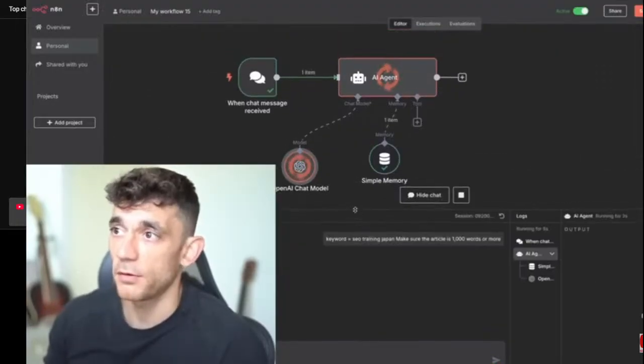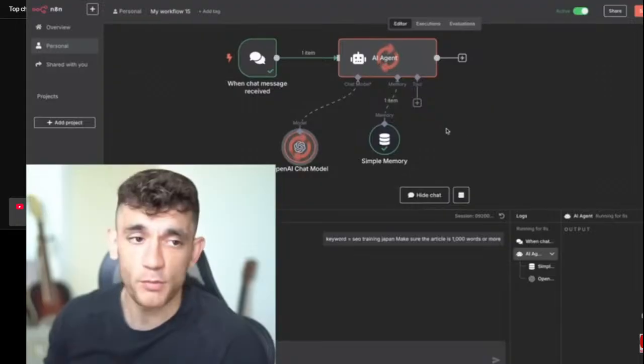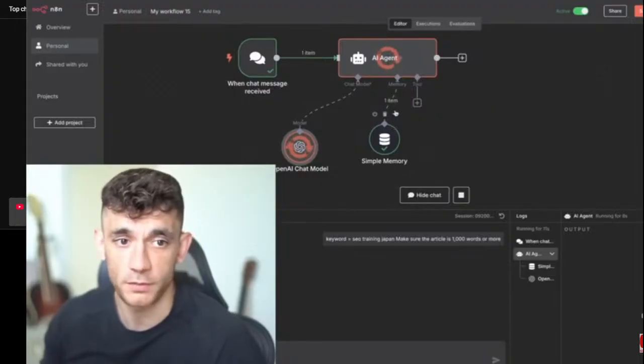It's going to be a bit slower than Nano, of course, and a bit more expensive, but if you get better outputs, it's 100% worth it.